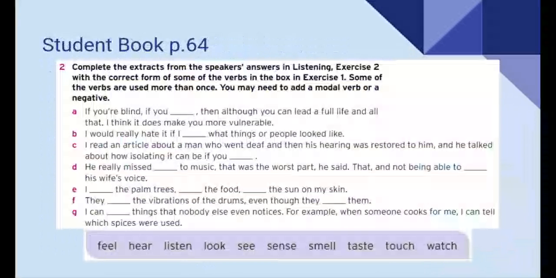Do you think we should use feel, hear, listen, look, or see? See, right? It makes sense because we're talking about being blind. Okay, if you are blind, if you see, do you think that would be right? No. What modal do you think we're going to use here? That's right, can't. If you are blind, if you cannot see, then although you can lead a full life and all that, I think it does make you more vulnerable. Very good. Now please pause the video while you work on the rest.